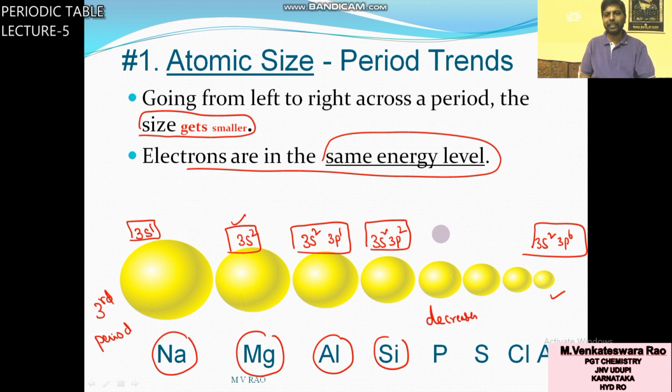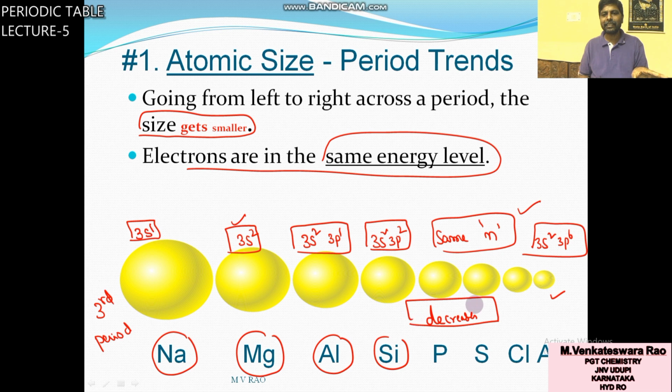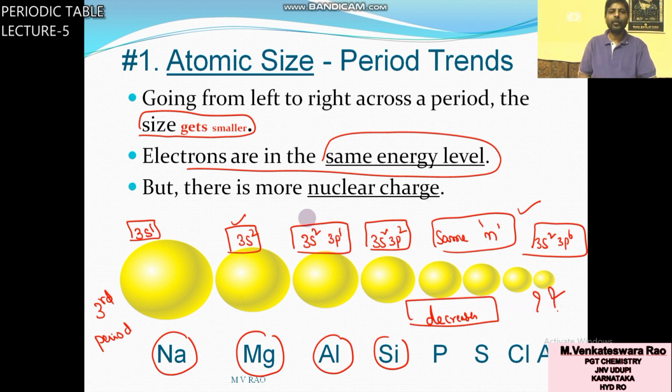Here all these elements have same n value. Principal quantum number is same. Number of shells are same, but size is not same. Size decreases. Why it decreases? Because of nuclear charge. Here nuclear charge is more.